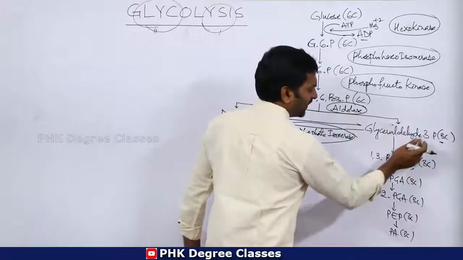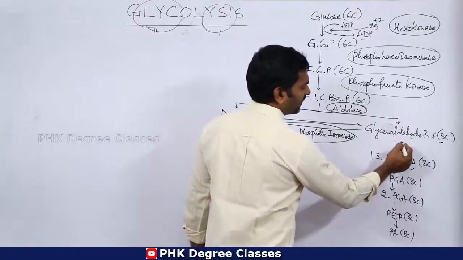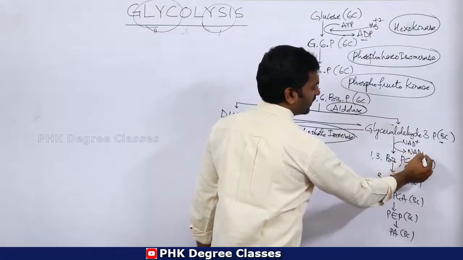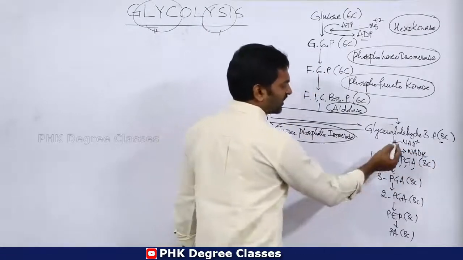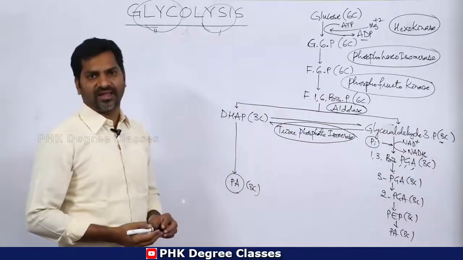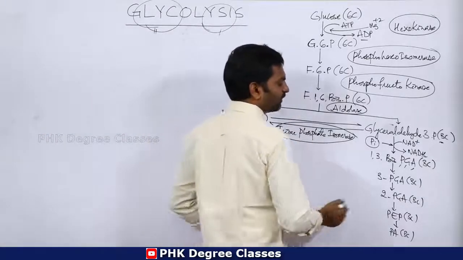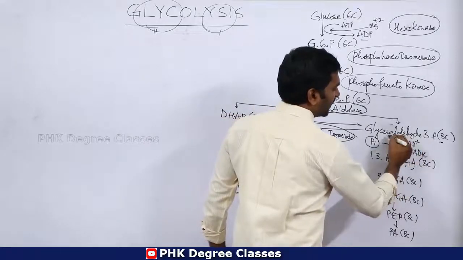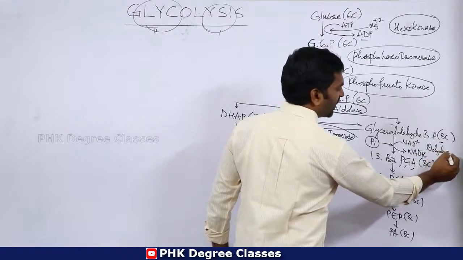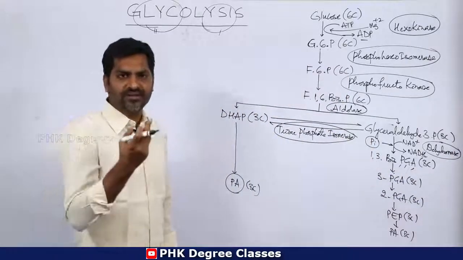Then G3P is converted into 1,3 bisphosphoglyceric acid. Here 1 NAD+ is converted into NADH2, and 1 phosphate is added in the form of Pi, inorganic phosphate. The enzyme is glyceraldehyde 3-phosphate dehydrogenase.